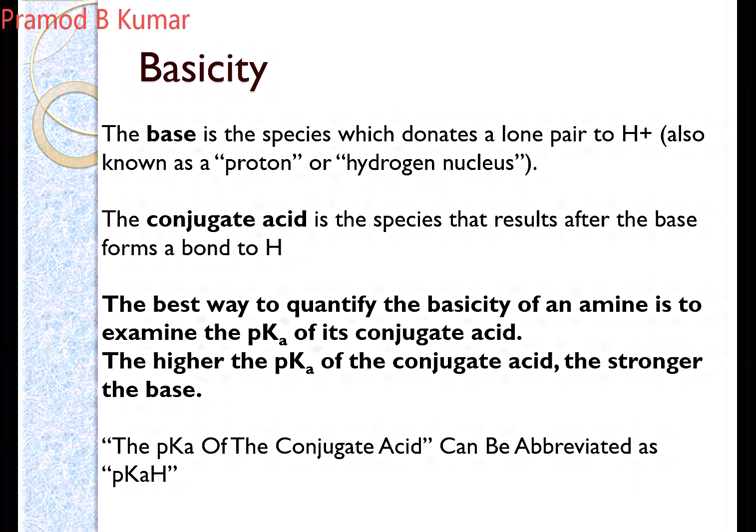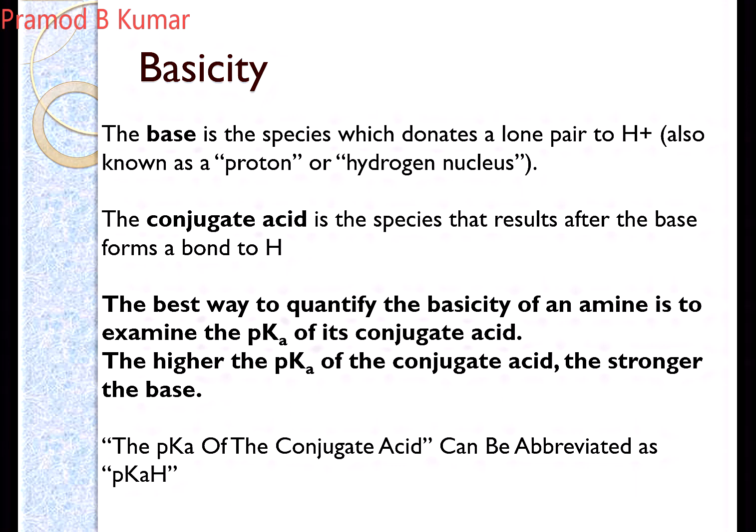Higher the pK of the conjugate acid, stronger will be the base. Remember, this is the conjugate acid on the product side, so it is reversed. In the case of acids, it is the pK of the acid, not of the conjugate acid.